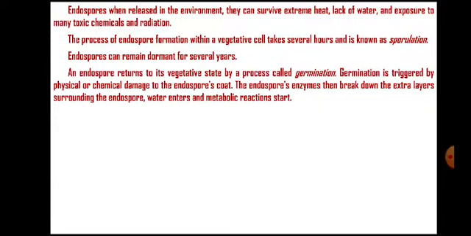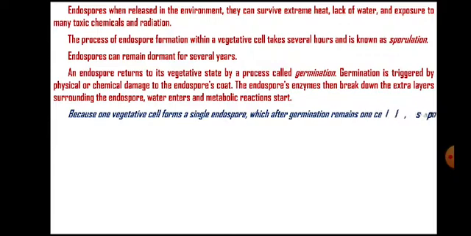First is sporulation, during which the vegetative cell generates an endospore, and the second stage is germination. Whenever favorable conditions are back, endospores absorb a lot of water, the metabolic reaction starts, and these endospores get converted into vegetative cells.